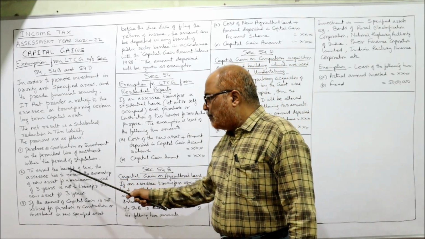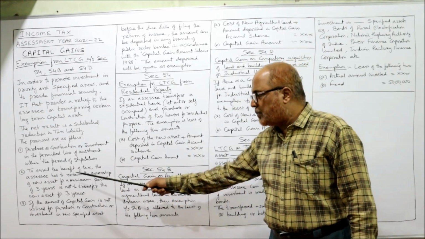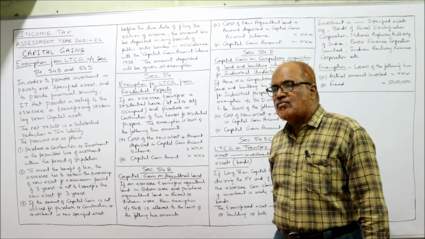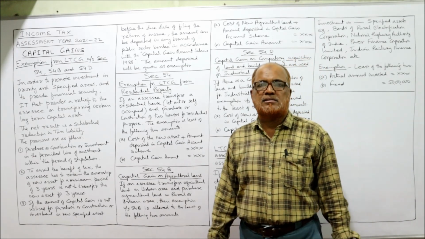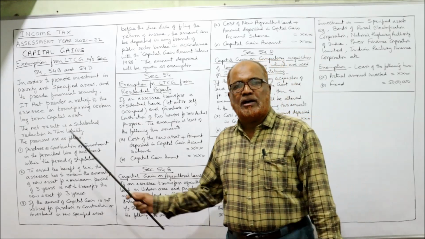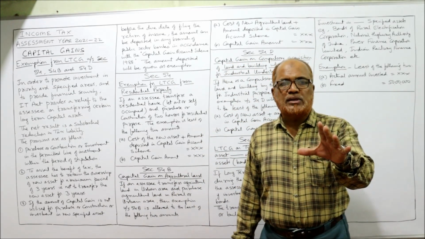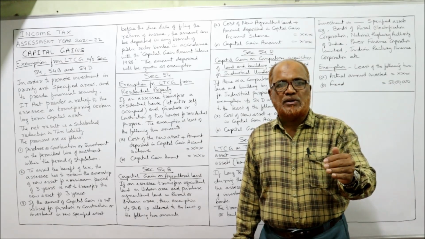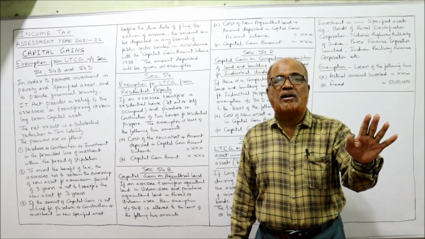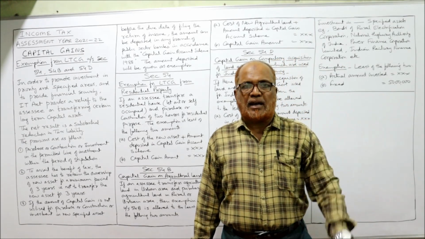Secondly, to avail the benefit of tax, the assessee has to retain the ownership of the new asset for a minimum period of 3 years. That is, not to transfer the new asset within 3 years. That means if you want to avail the exemption under section 54, 54B, 54D, what you have to do is purchase the new investment. The new investment should not be transferred within a period of 3 years. After 3 years, you can transfer.